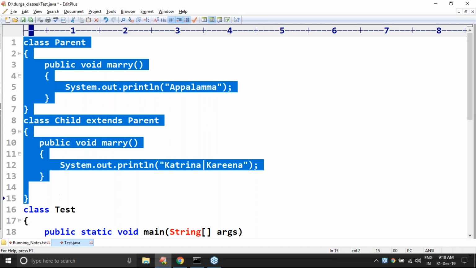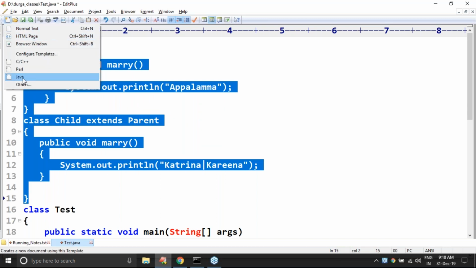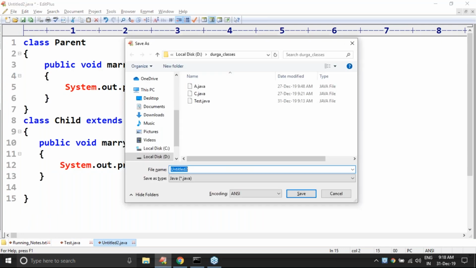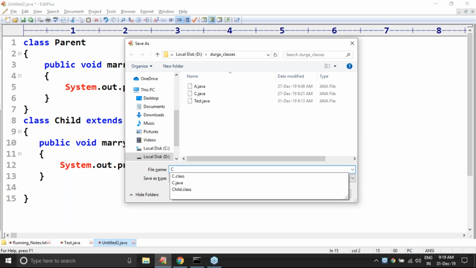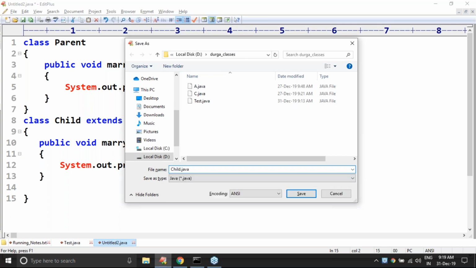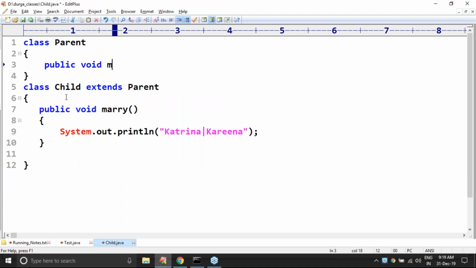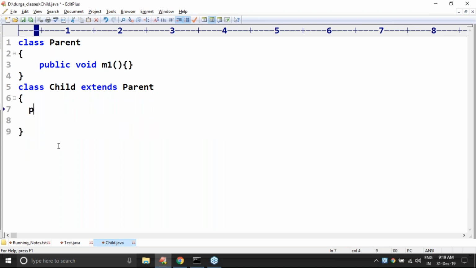What is that flexibility? Now have a look. Let me take this separately and save this code as child.java. Now take a very special case. Class parent, public void Mary. Assume that my method is public void YAML. Here also my method is the same, void, no problem at all.